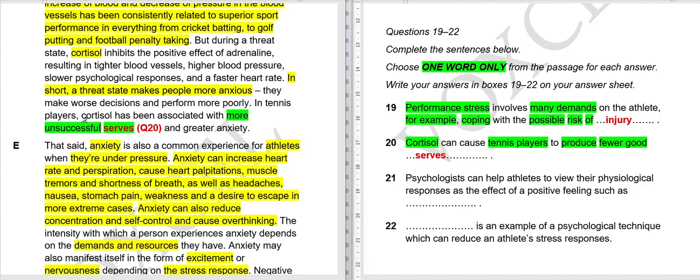Which is more, 51 or 49? Obviously 51. So if they have more unsuccessful matches, they have fewer good matches. That's why more unsuccessful is the same as fewer good something.